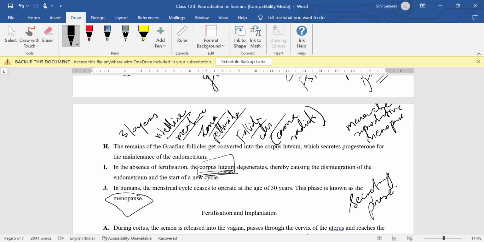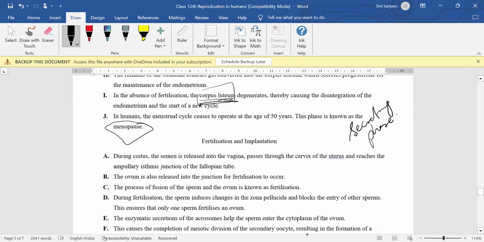Okay, so now how do fertilization and implantation happen? This is called the insemination process. Insemination means what? Whenever coitus or copulation takes place, the semen is released into the female body.